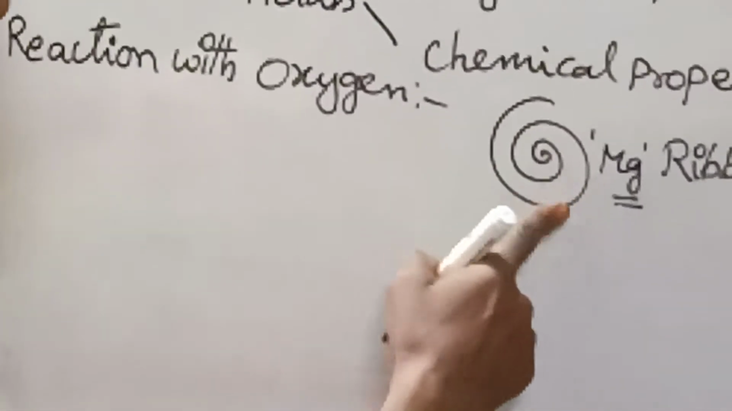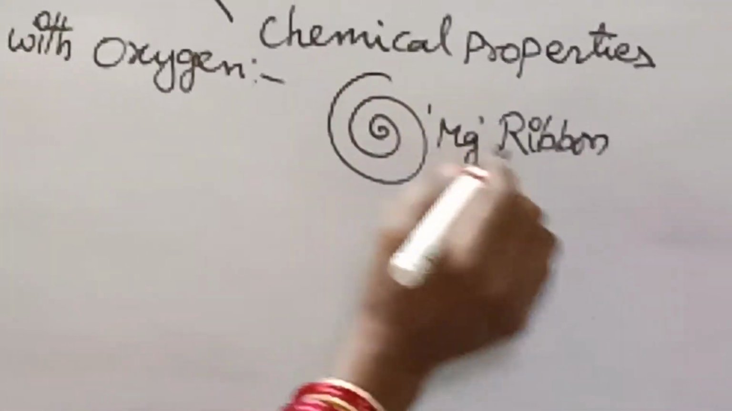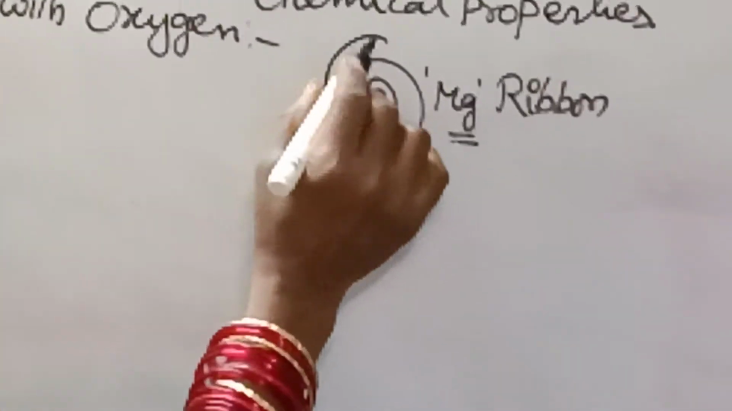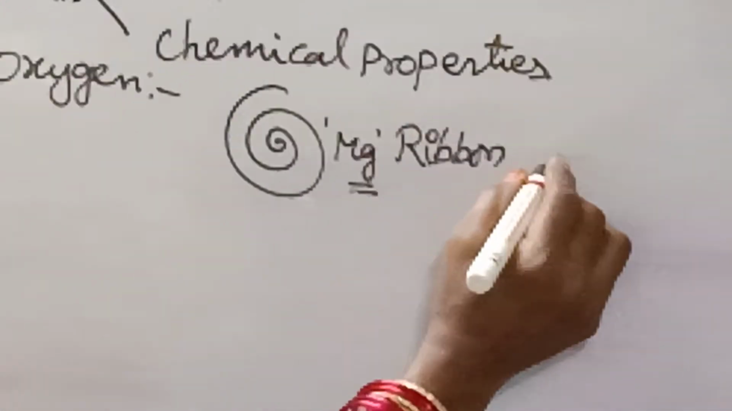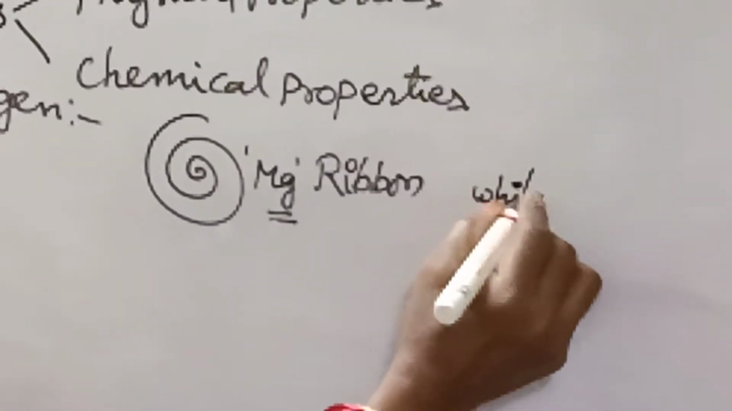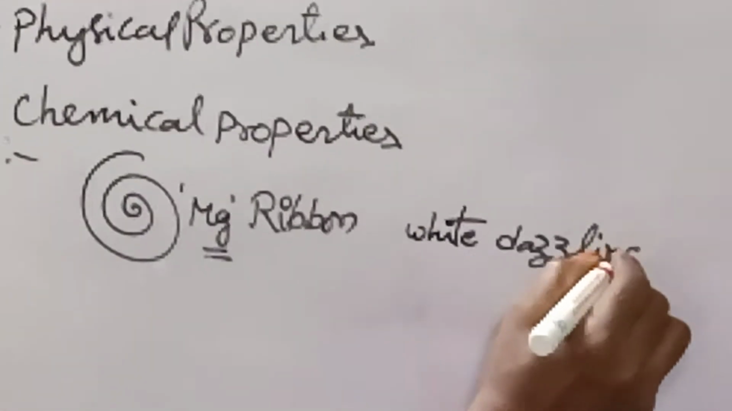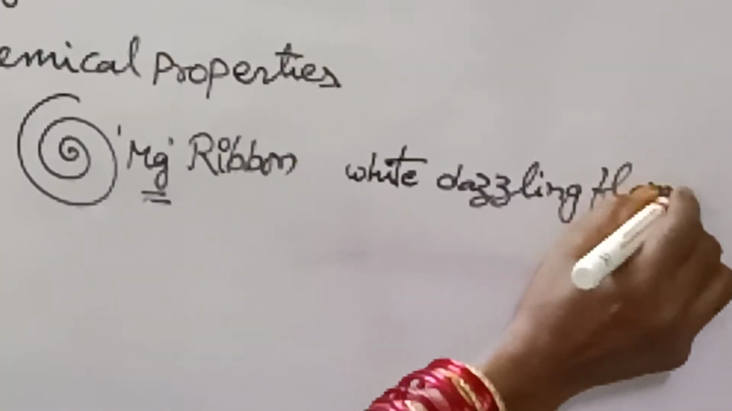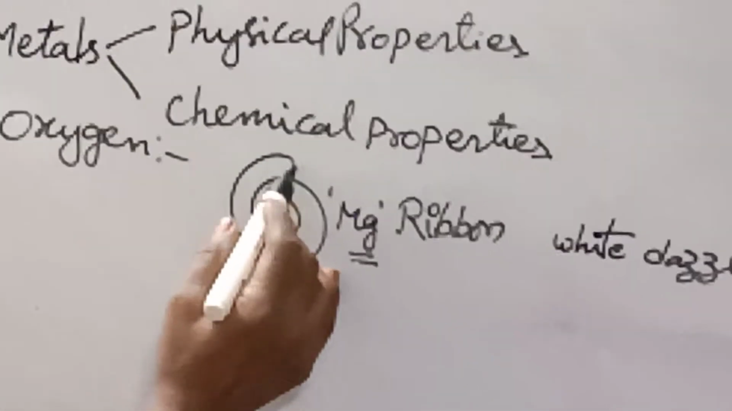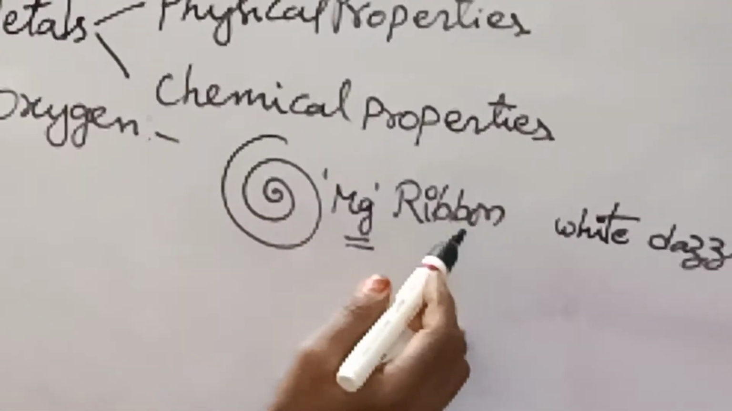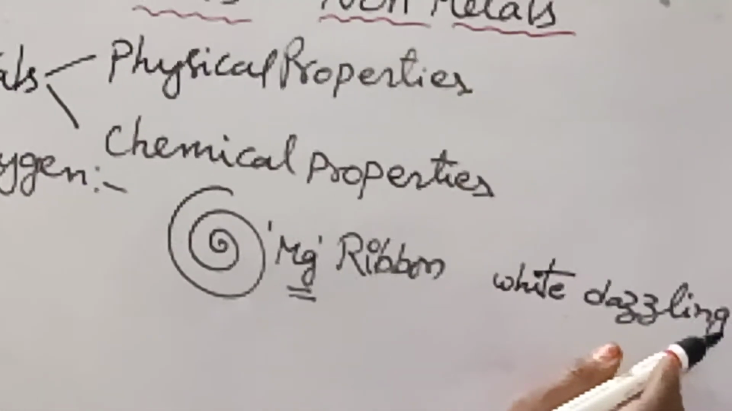After the school reopens, let us do this experiment. Take this end and rub the rusty part with sandpaper, and if you start lighting it, we get a white dazzling flame. It starts burning with a white dazzling flame. Since its ignition temperature is greater than room temperature, it will take 2 to 3 minutes, and after catching fire it gives that white dazzling flame.